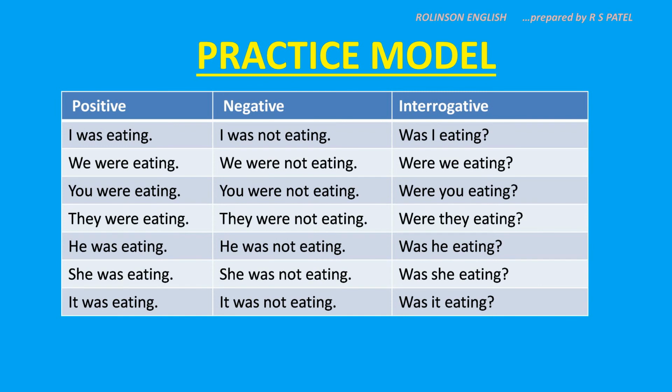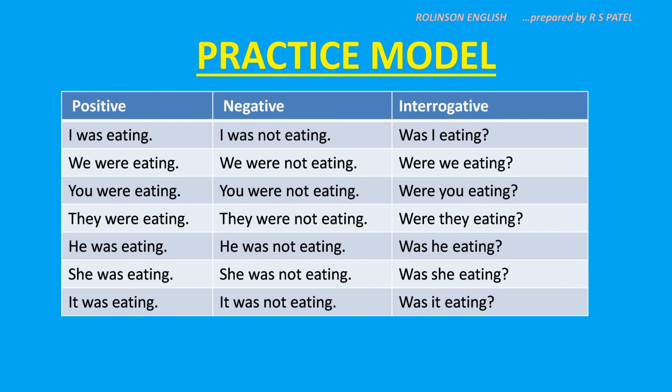In interrogative, take the helping verbs before the subject and write them in the beginning. Put the question mark and you will get the interrogative. See it in the slide. Was I eating? Were we eating? Were you eating? Were they eating? Was he eating? Was she eating? Was it eating? Okay, so you can change the verb and continue your practice.